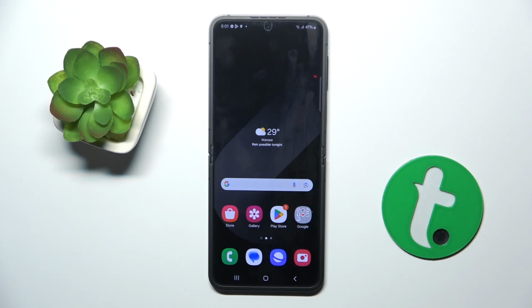In front of me is Samsung Galaxy Z Flip6, and in this video I'm going to show you how to change screen recorder sound settings on this device.